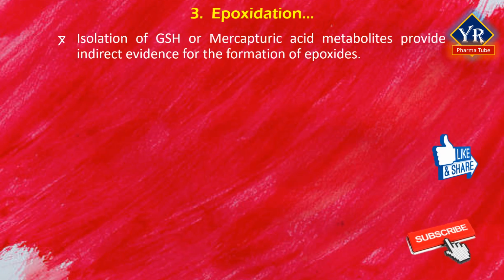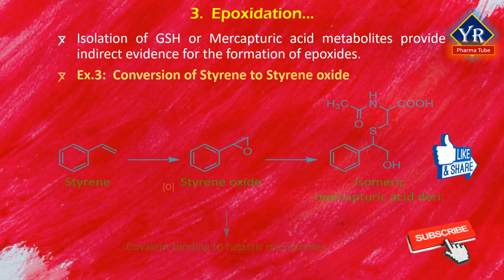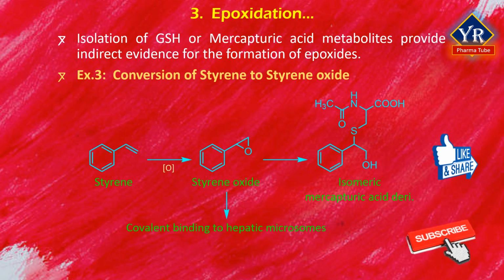Isolation of glutathione or mercapturic acid metabolites in a biological system provides indirect evidence for the formation of epoxides. For example, styrene in rats produces two isomeric mercapturic acid metabolites resulting from nucleophilic attack of glutathione on styrene epoxide.